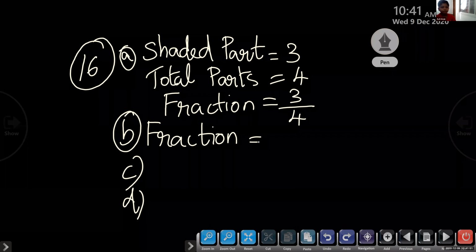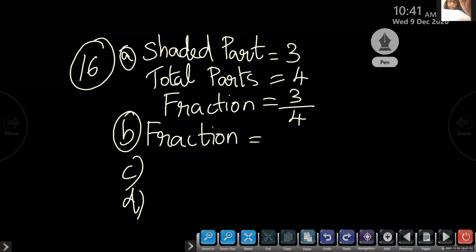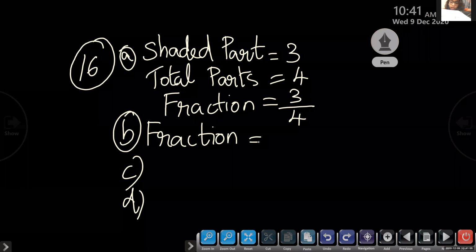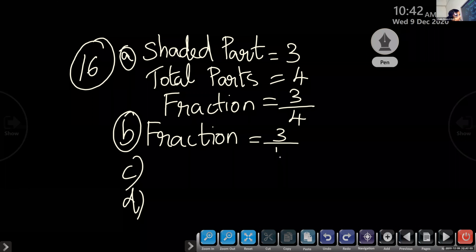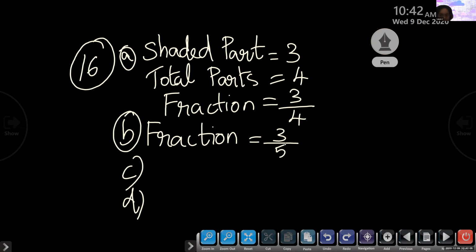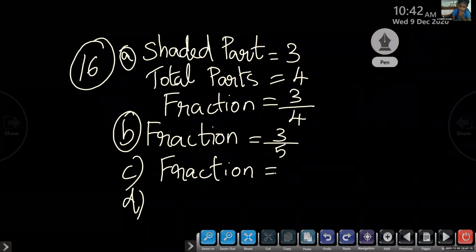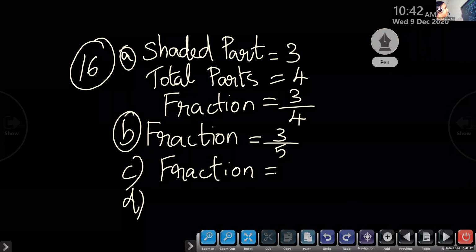I'm finished. Ma'am, fraction for B is 3/5. 3/5. Very good. 3/5. Okay. Adideva, fraction for C. Fraction for question number C. Shaded part. Fraction for shaded.